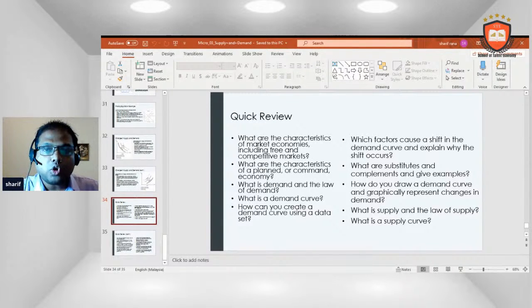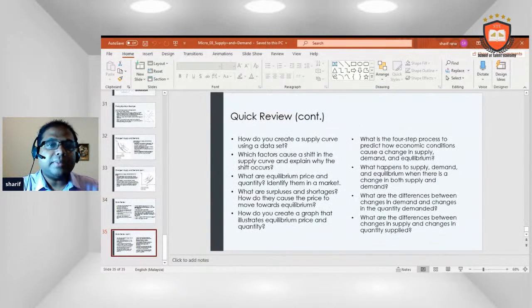What factors cause a shift in the demand curve, and why does the shift occur? What are substitutes and complements? Give examples. How do you draw a demand curve and graphically represent a change in demand? What is supply and the law of supply? What is a supply curve?